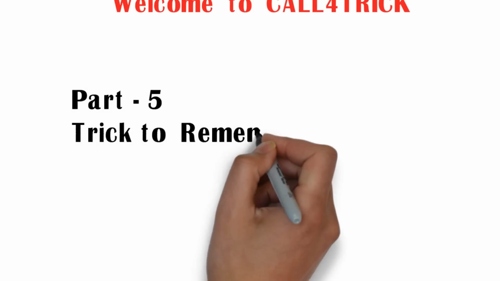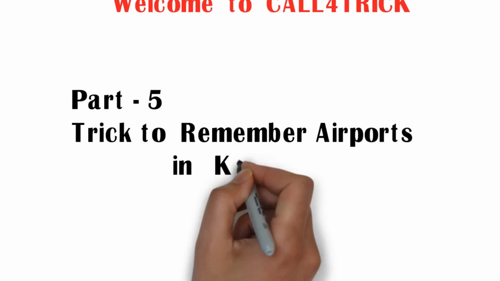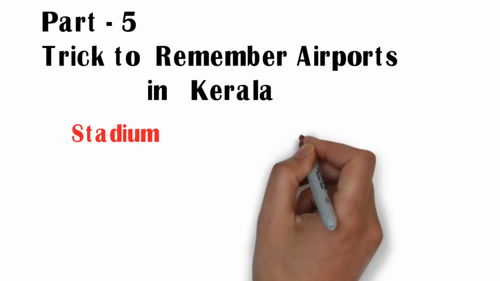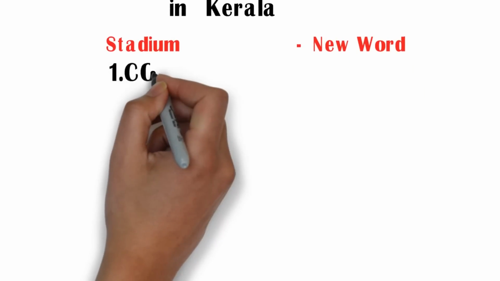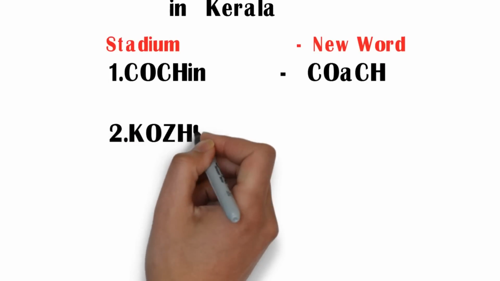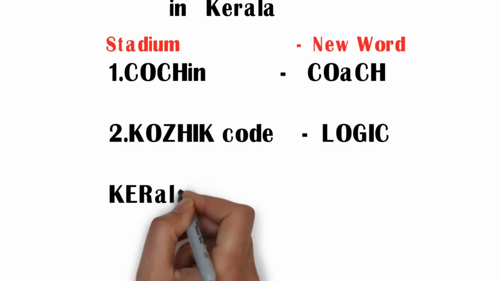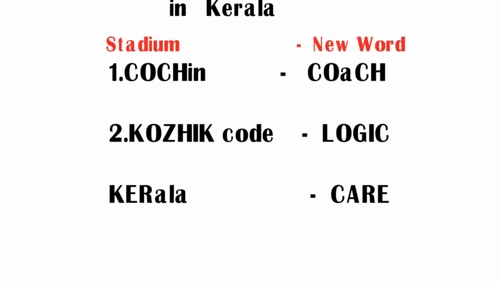Part 5. Trick to remember airports in Kerala. First one is Cochin Airport. Second one is Kozhikode. These are the two airports which are in Kerala. I repeat, Cochin Airport and Kozhikode are the two airports which are in Kerala.